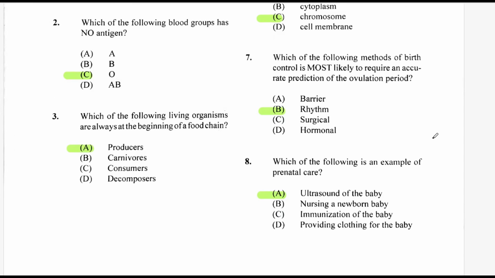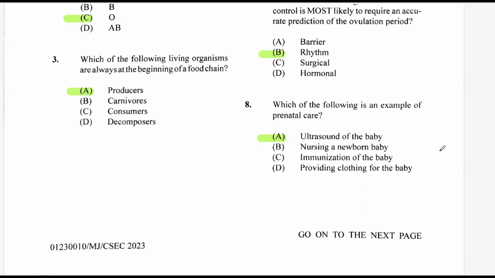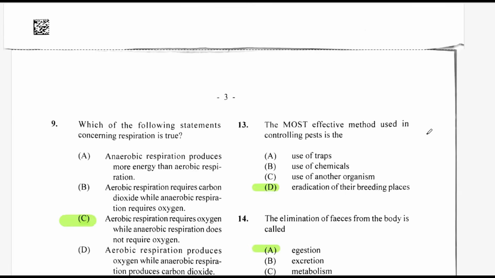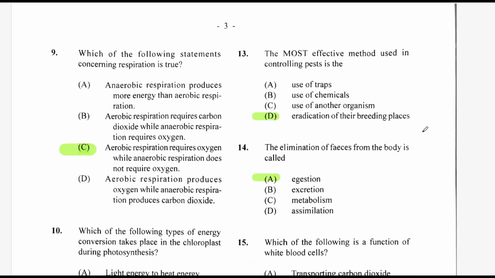Which of the following is an example of prenatal care? That is care before the baby is born, meaning while the mother is still pregnant. So it will be ultrasound of the baby. You want to see how the baby is developing, they can take measurements. So A is the answer for question 8. Which of the following statements concerning respiration is true? It will be C, aerobic respiration requires oxygen, while anaerobic respiration does not require oxygen.